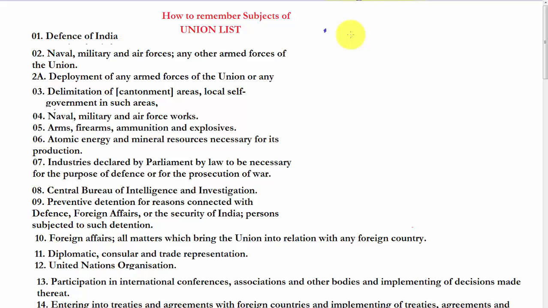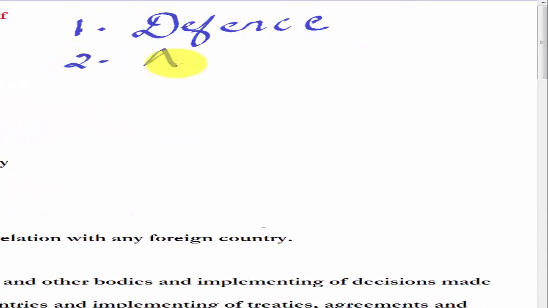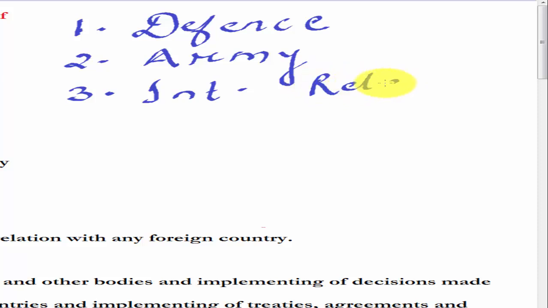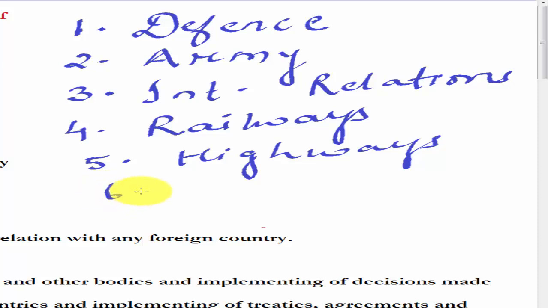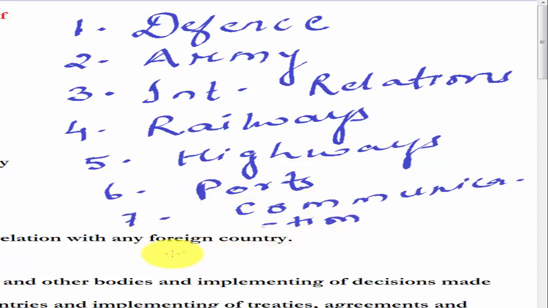subjects. So the first category is defense, second is army, third international relations or foreign relations, fourth railways, fifth highways and sixth ports, modes of communication. One more category you can add is Indian economy, overall Indian economy.